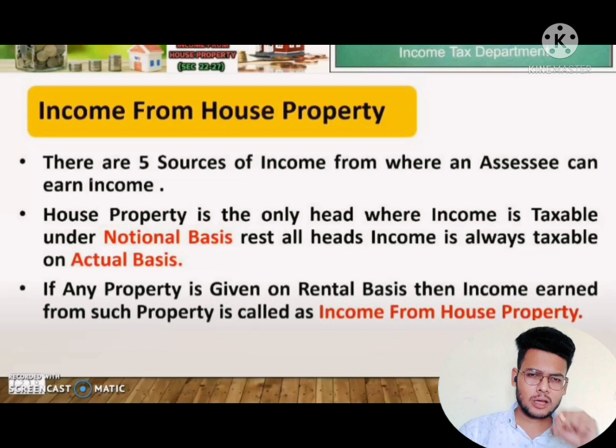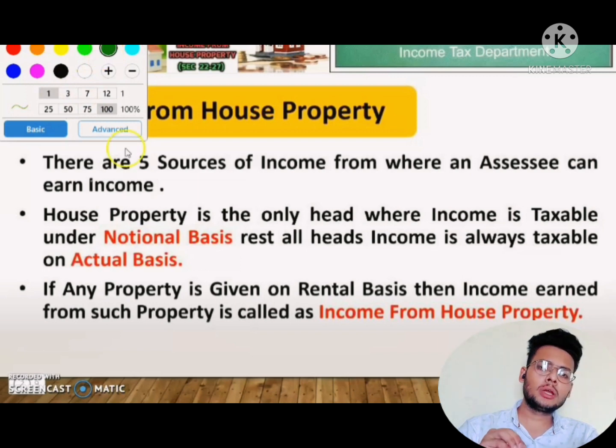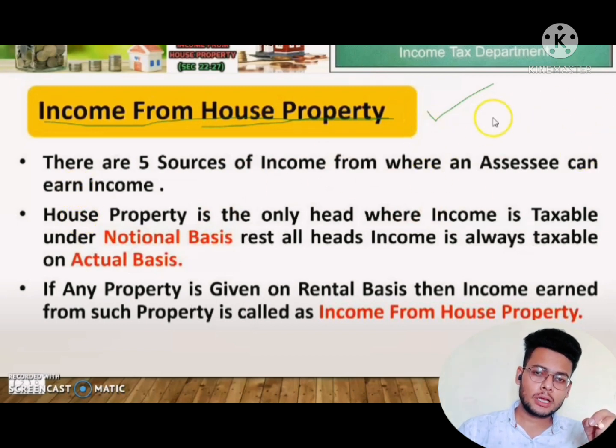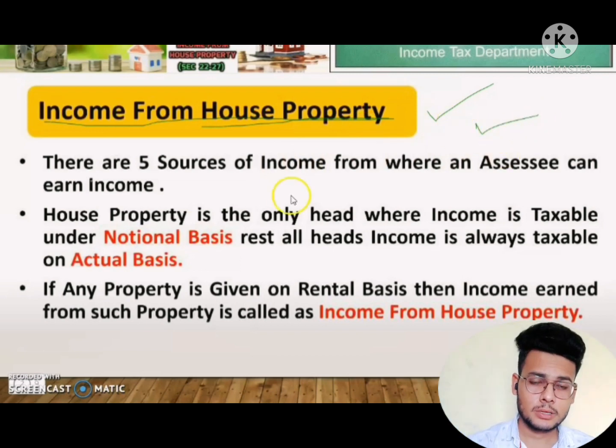Okay, so we will learn all the concepts, every problem, how to solve it, and the main concepts which we are going to discuss today in this video. So guys, stay tuned and watch the video till the end so that you can understand it properly and get good knowledge of income from house property. Okay, right? So let's start the video.